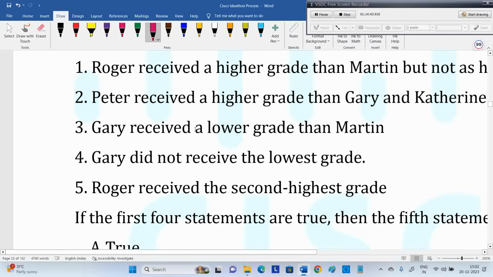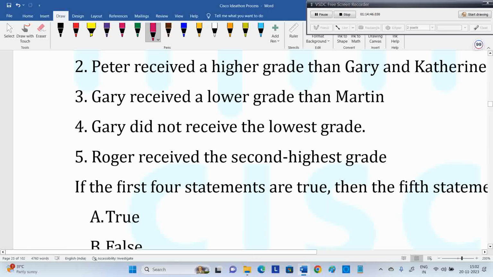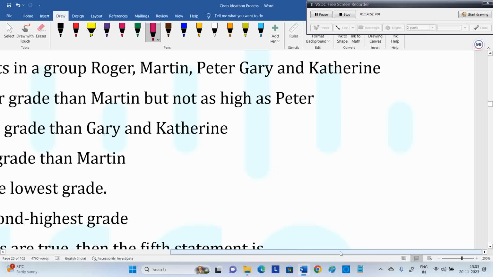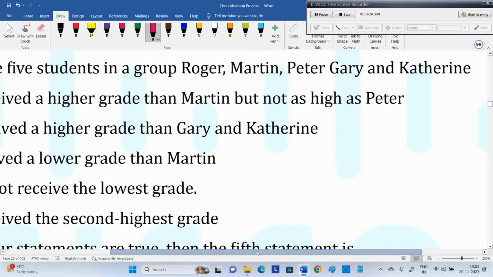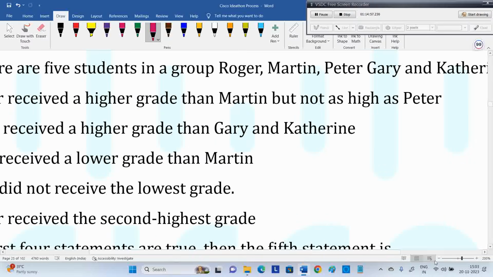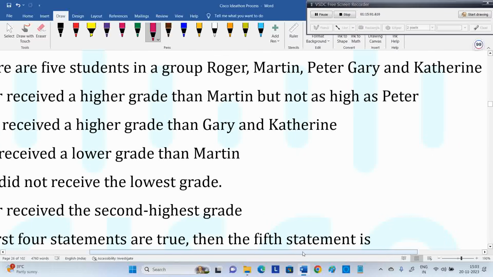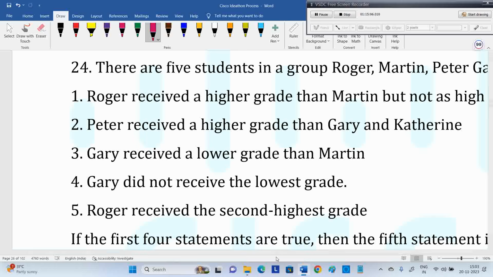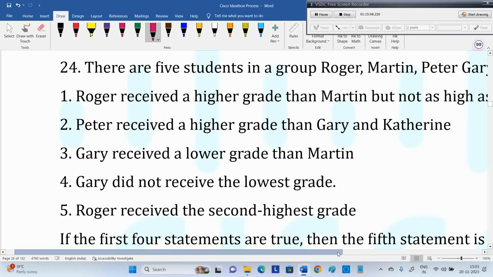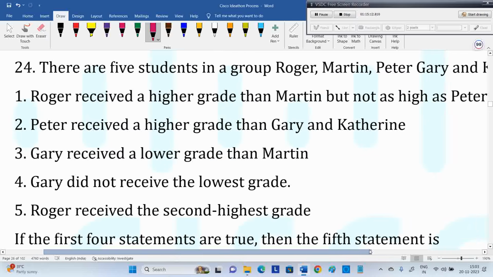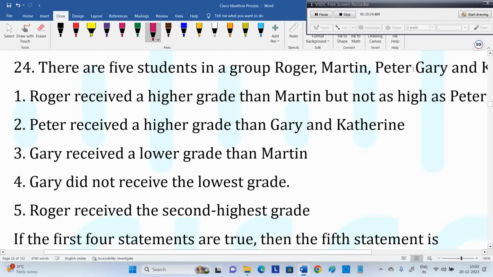Now again, the first 4 statements are true. Then what about the fifth statement? True, false, uncertain. That is the model I said; there are many questions given in that model.